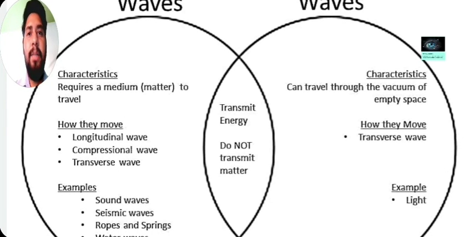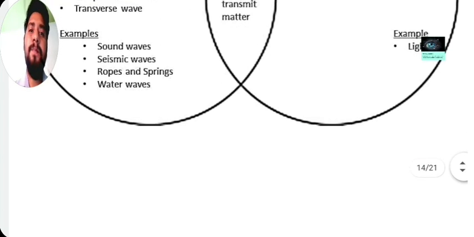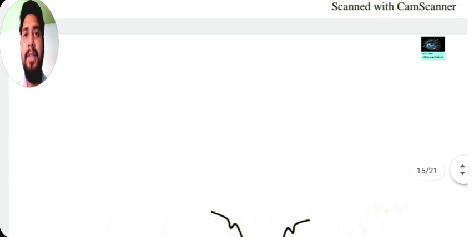What are the basic examples? Examples of mechanical waves are sound waves, seismic waves, rope and springs and water waves. But for the example of electromagnetic waves, light waves are the basic example. Come to the next point.